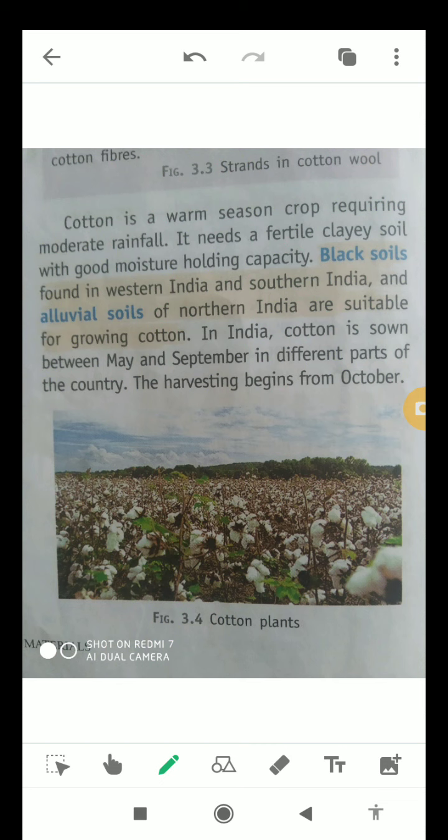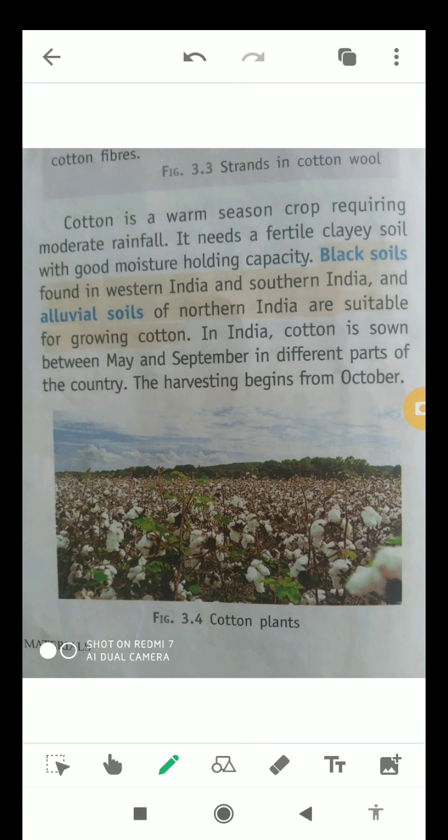Black soils which are found in western India and also in southern India, and alluvial soils of northern India are also very much suitable for growing cotton, okay students? So these are the kinds of soil which are favorable for growing cotton in different parts of India, okay students?